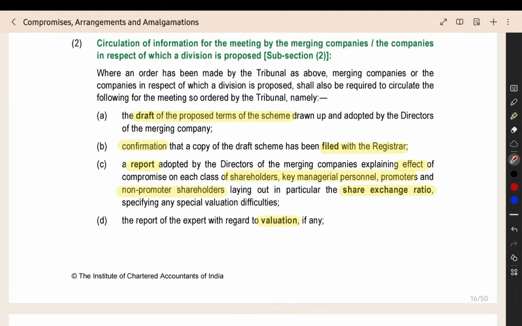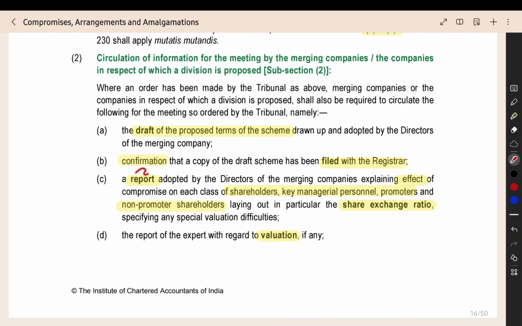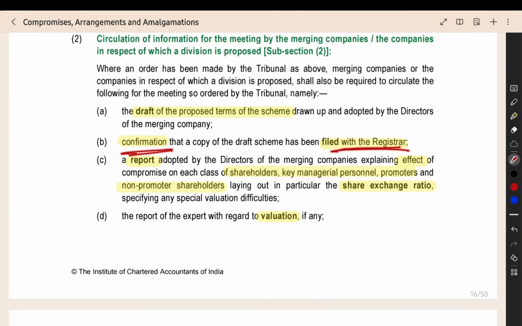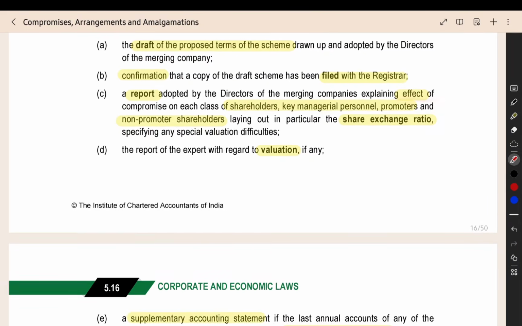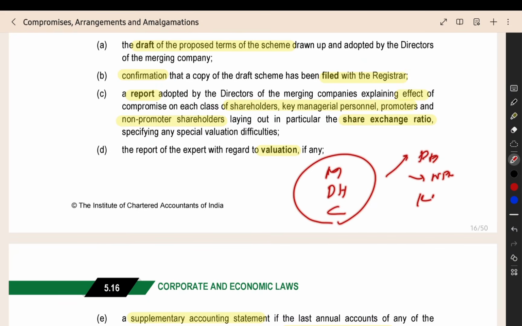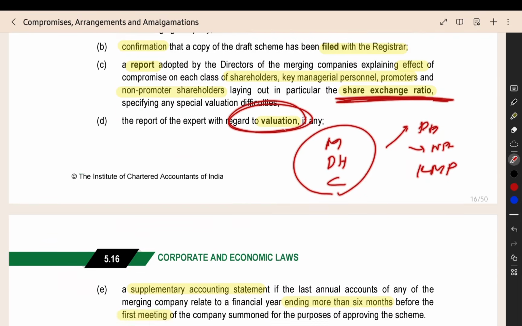Then the next thing, when you see here, you have to circulate some additional information. What is the additional information? Draft of the proposed terms of the scheme. The scheme, what are the terms and conditions? Proposed terms. That draft you should be sending. When you are conducting the meeting, this also should be circulated as an additional document. You have to give a confirmation that you filed this with the registrar, and a report. In that report, what will be there? The effect of the contract. What is the effect of the contract on the member, debenture holder, creditor? Member means promoter member, non-promoter member, along with the KMP. And additional information of the share exchange ratio, that also should be there. Valuation report if there is any.